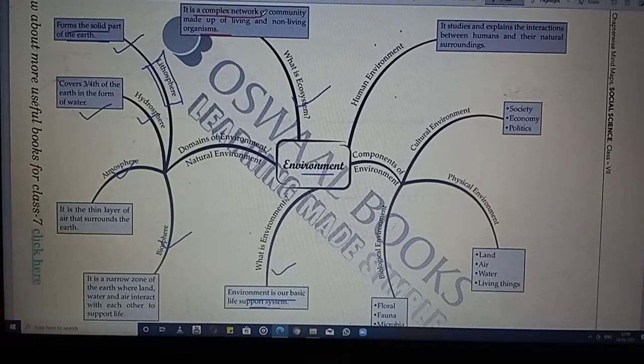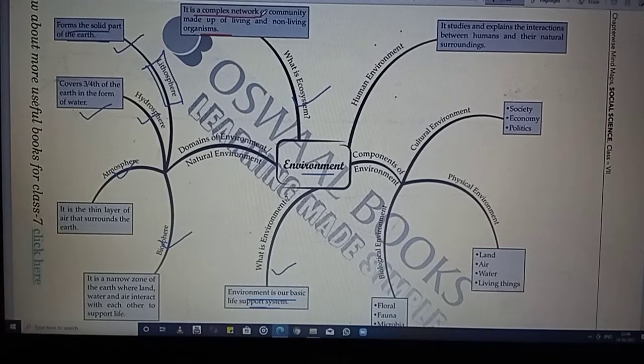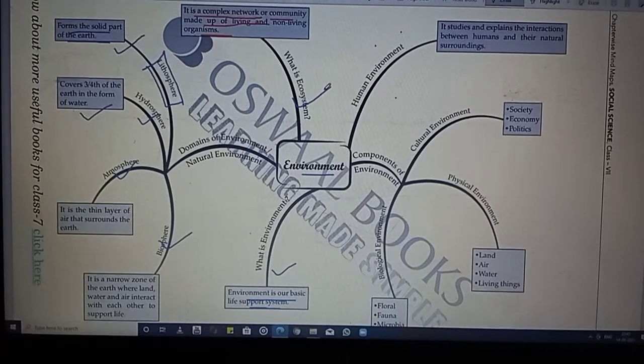Very fine, like the nerves are there in the human body, no? From outside we find that the nerves are like that, but whenever you look inside, or if any surgery is going on, then you find how the nerves are being arranged inside the human body. So that is a complex network or community made up of living and non-living things. So ecosystem is having both the living things and the non-living things. The relation between the living organisms as well as the relation between the organisms and their surrounding form an ecosystem. All these things together will form the ecosystem.